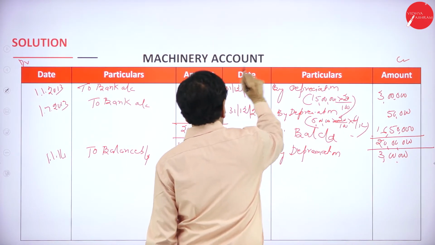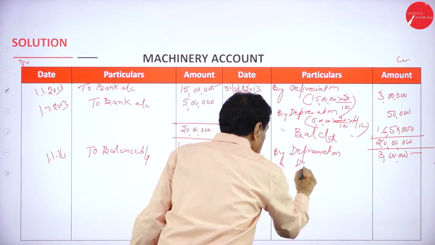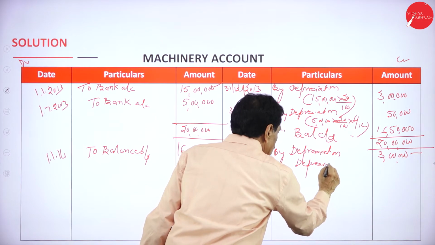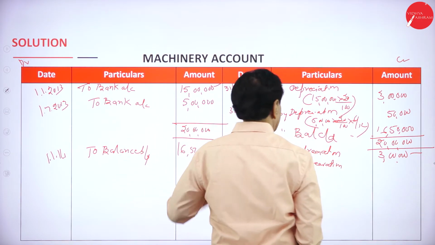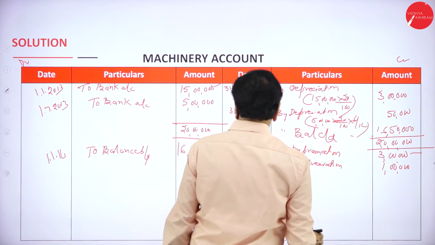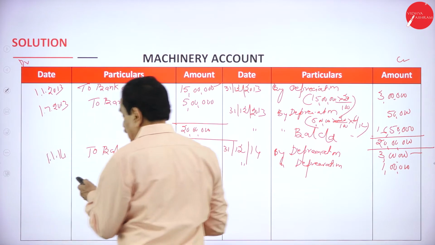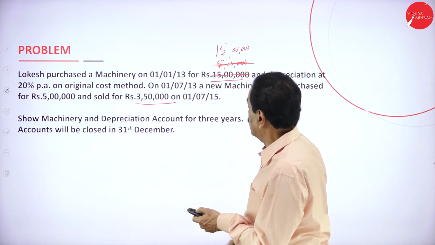This is for this machinery. Then same date by depreciation, second machinery 5 lakh means 20% means 1 lakh. Anything purchased in 2014? Nothing has been purchased in 2014.